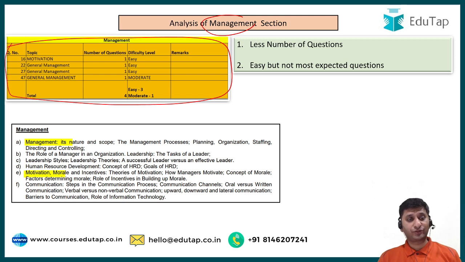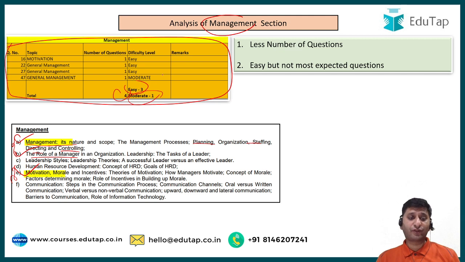the topics are given. So there was 1 question from motivation and 3 questions from general management. General management basically means this part: management, its nature and scope, planning, organizing, staffing, directing, controlling, role of a manager. All these come under general management. So 3 questions were from this part, right? And 1 question from motivation. Overall 4 questions, 3 easy, 1 moderate.